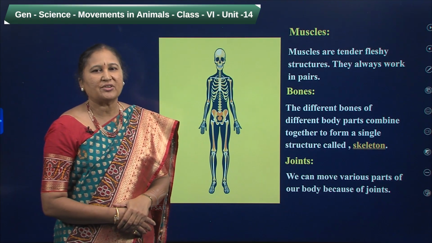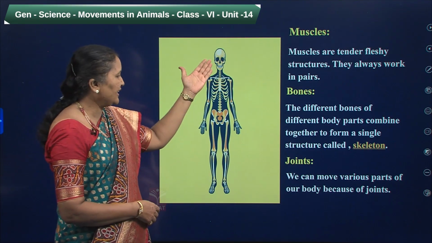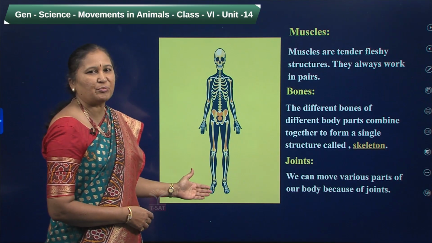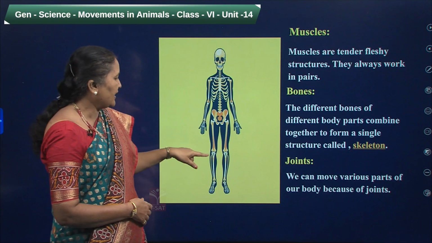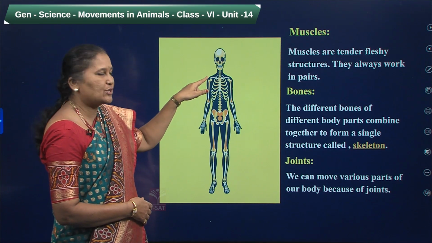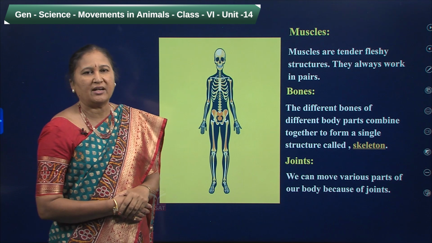The different bones of our body combine together to form a structure called the skeleton, and this is the skeleton of human beings. This is a joint, we call it an elbow joint, and this is our knee joint, this is our shoulder joint. Like that, we have joints throughout our body to move the bones.